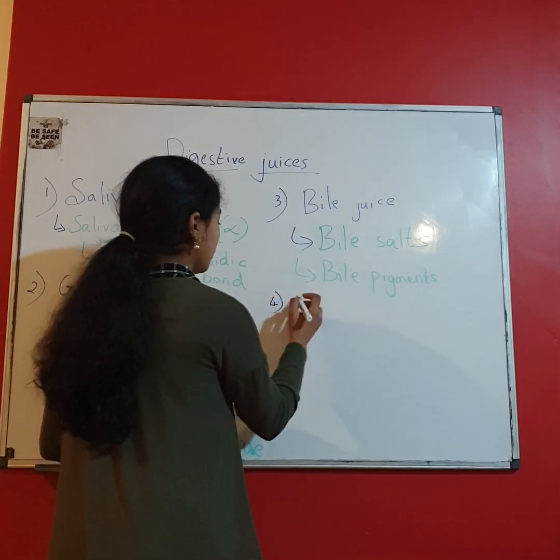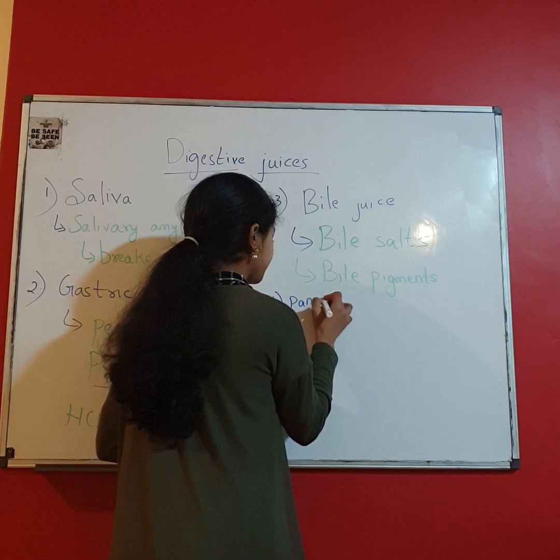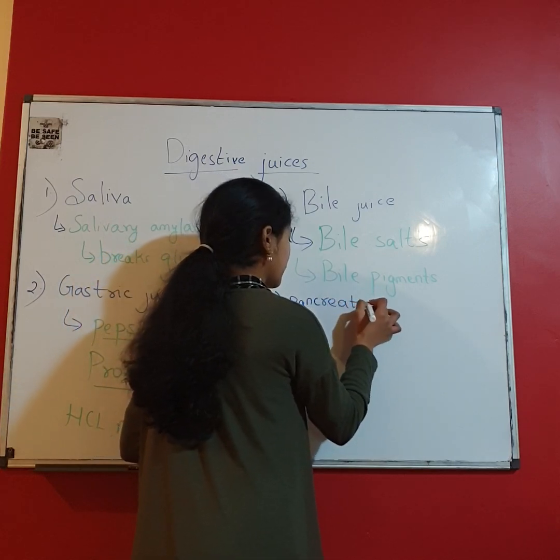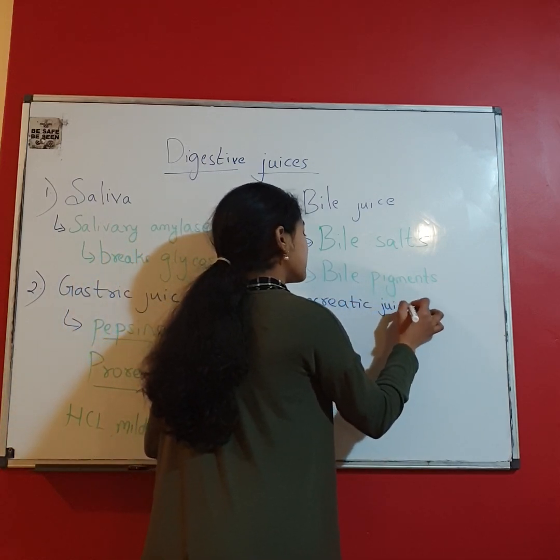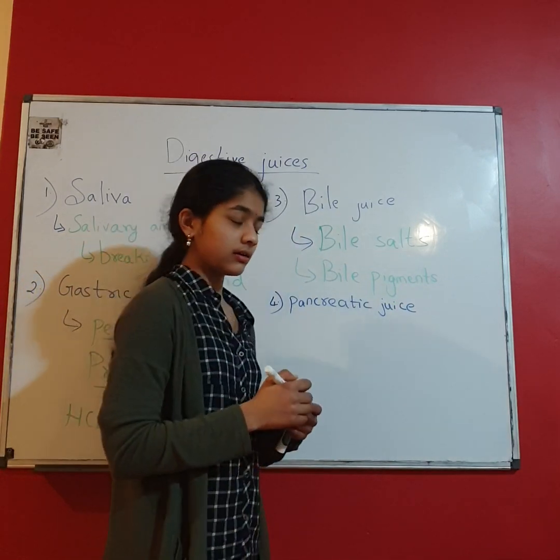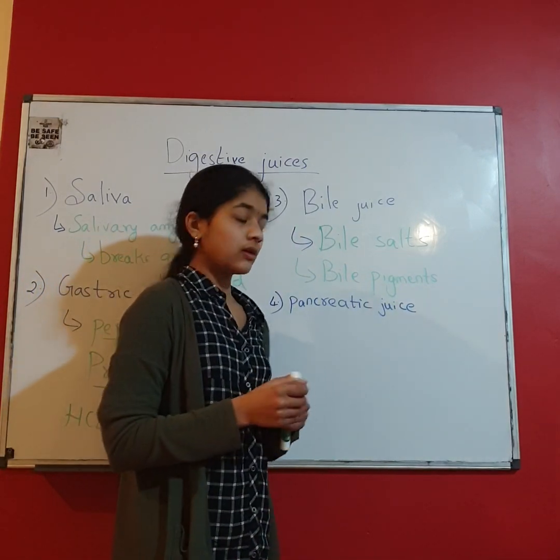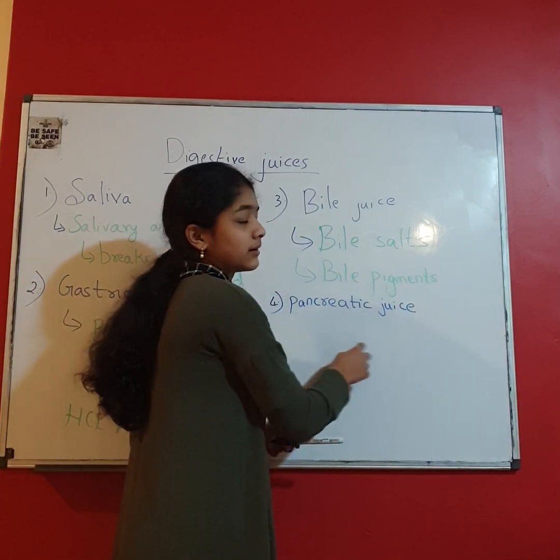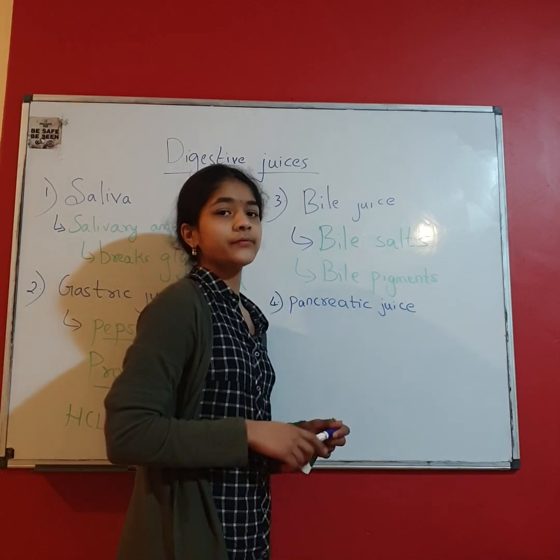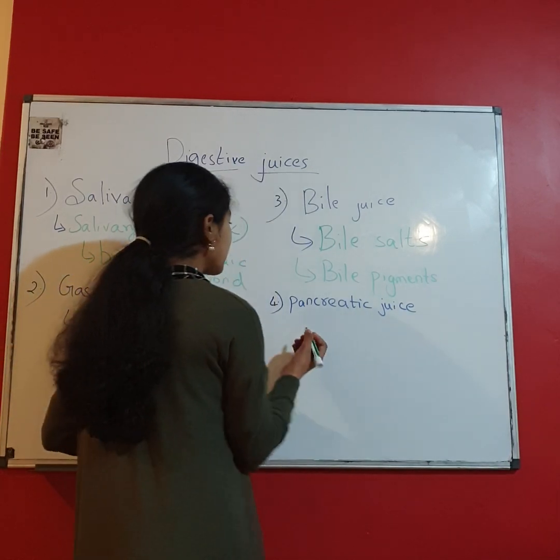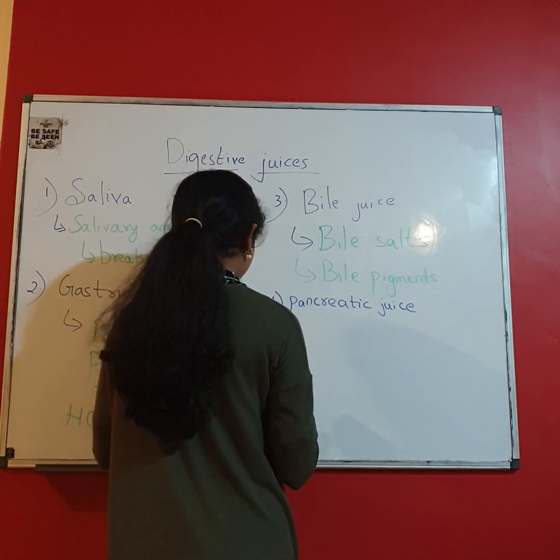The next one is called pancreatic juice. Pancreatic juice is poured into the duct called duct of Wirsung or pancreatic duct, and it is directly poured into the duodenum by the duct of Santorini. Pancreatic juice contains many things.